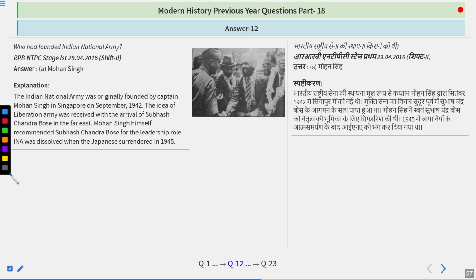The idea of a Liberation Army received a boost with the arrival of Subhash Chandra Bose in the Far East. Mohan Singh himself recommended Subhash Chandra Bose for the leadership role. INA was dissolved when the Japanese surrendered in 1945. So this idea came from Captain Mohan Singh. But later there was a dispute between Captain Mohan Singh and the Japanese troops. Because of that, the Azad Hind Fauj was disbanded.